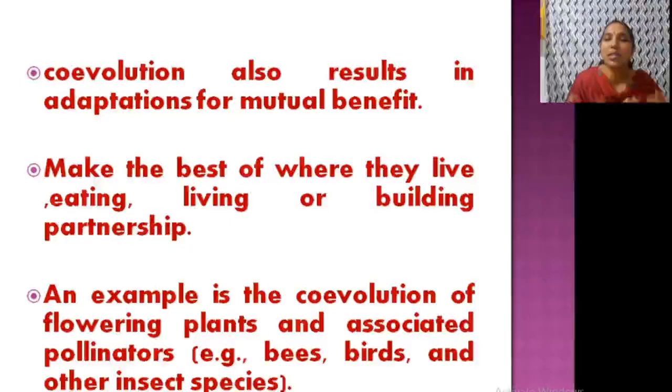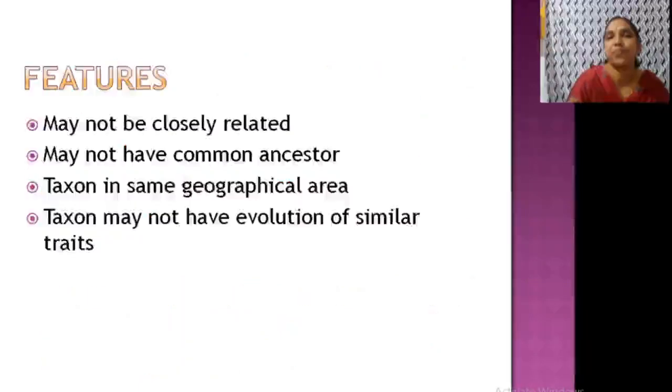Clear? So, another co-evolution: bees are there, birds are there, insects are there. These are all very good examples for co-evolution. They are taking place together with the flowers. Clear? Okay. Now, what are the features of co-evolution?